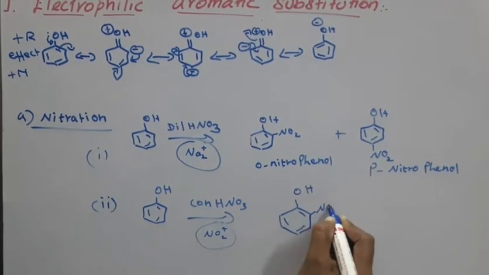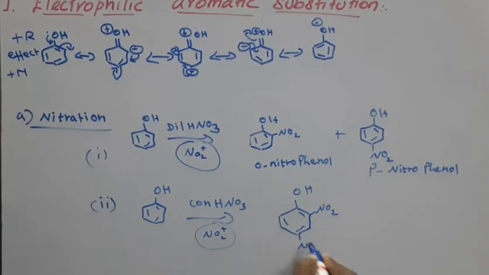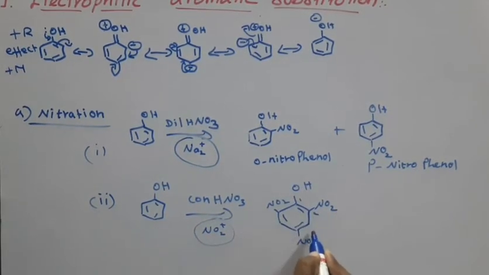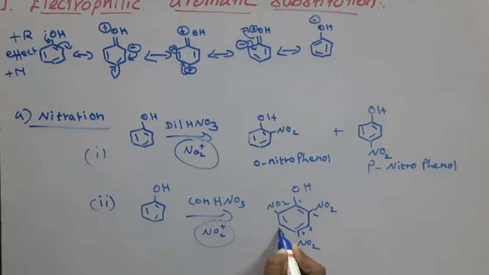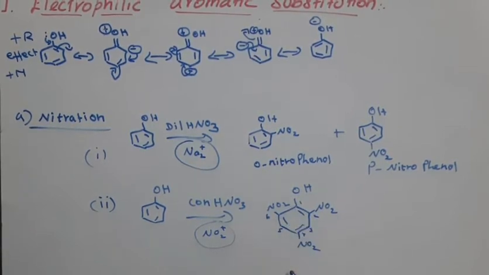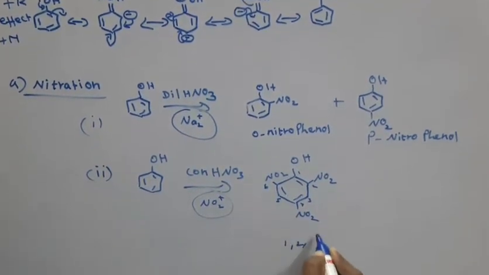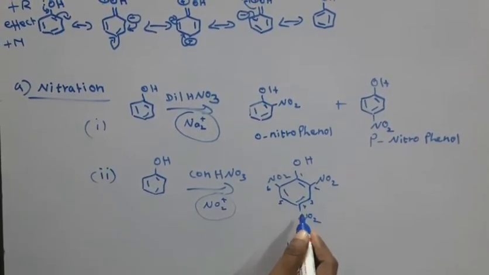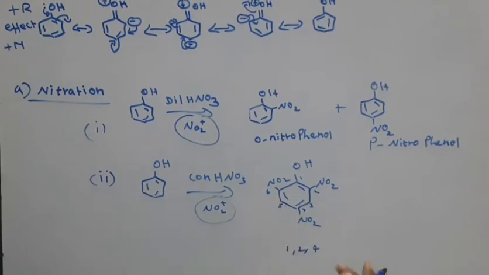So NO2, NO2 and NO2 at positions 2, 4 and 6.